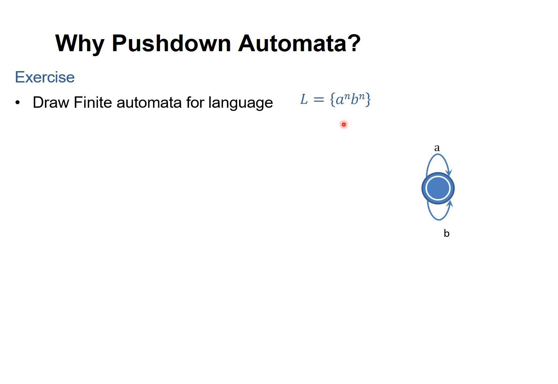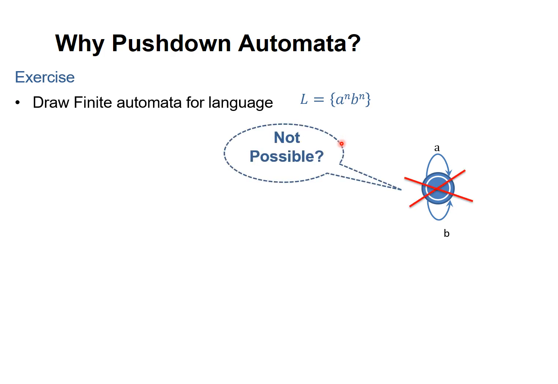Always A starts first, followed by B. Right? But in this case, even B can be accepted followed by A. So B will also start first, followed by A. Both cases are accepted, so it is not possible to construct a finite state machine for this language.